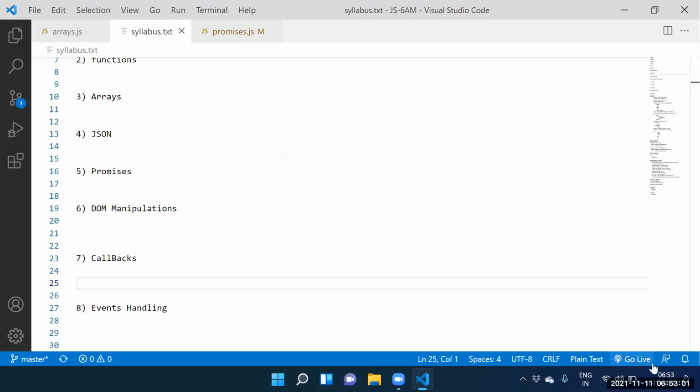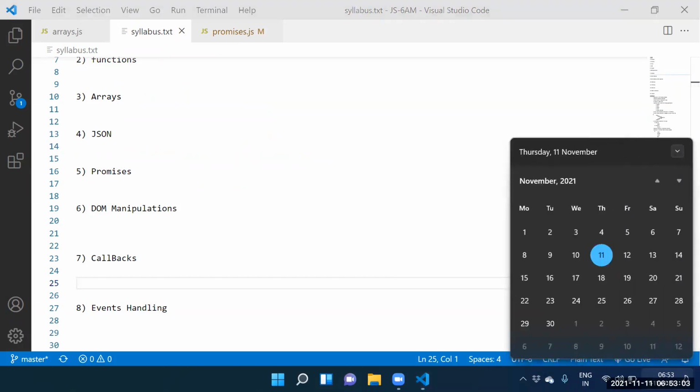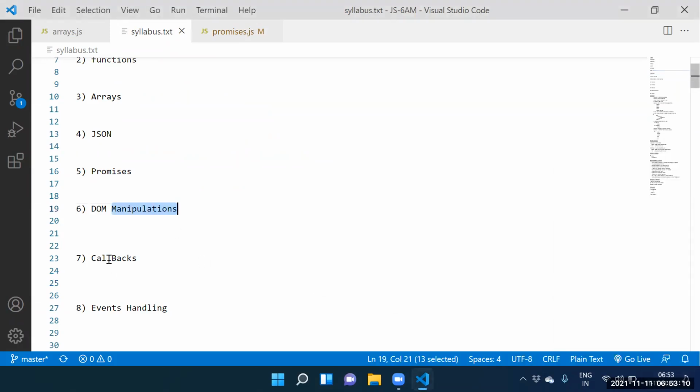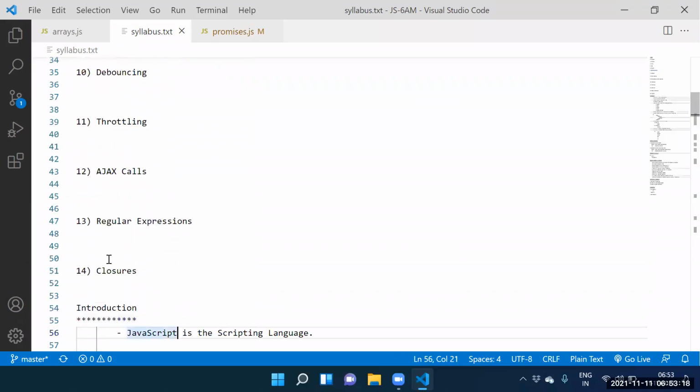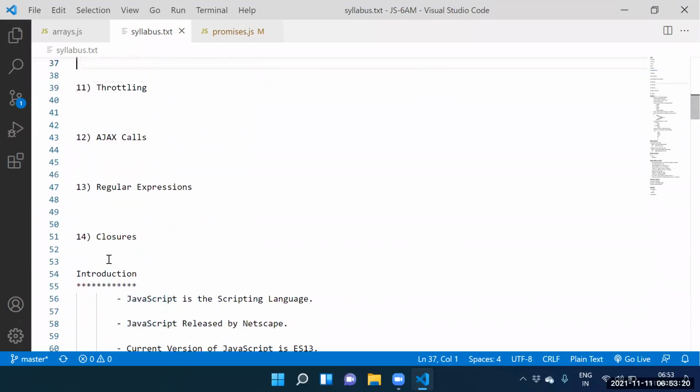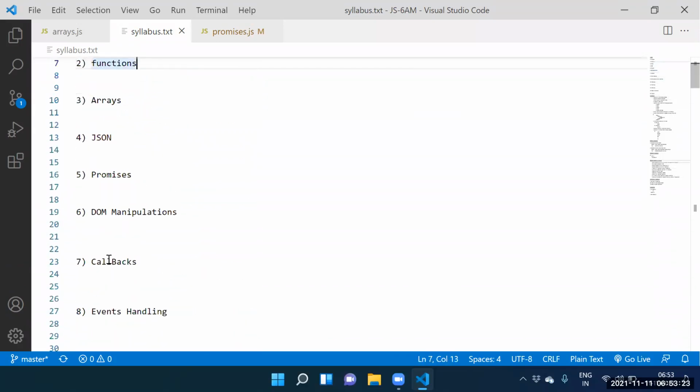I don't want to change the timing again. Otherwise, 7 to 10, something I will take it here. 7 to 9 or 7 to 9:30 I will take it here. So DOM manipulations I need to take on the Saturday, Sunday. Because even if I take the 1 hour class, I may not complete it because still so many topics are there. Okay? So let me take the DOM manipulations on Saturday, Sunday.